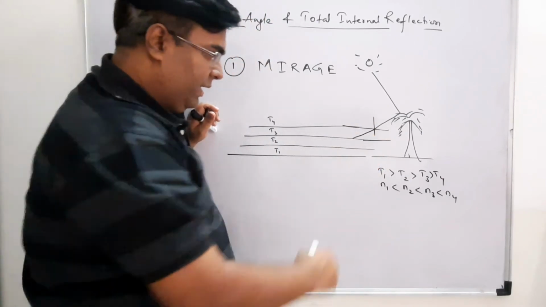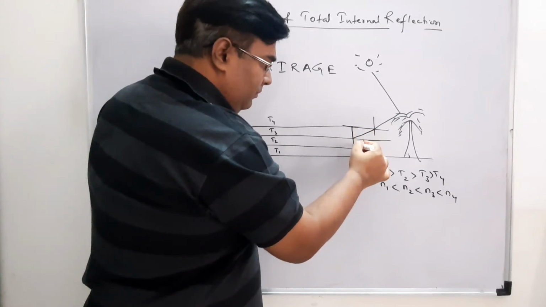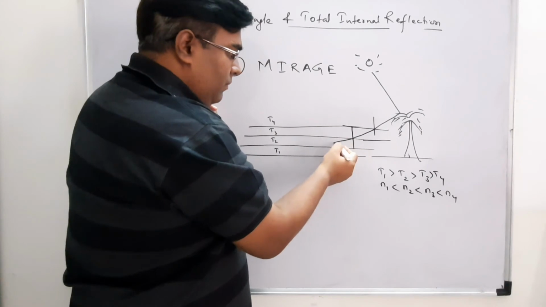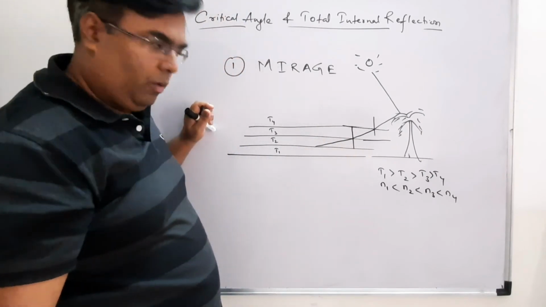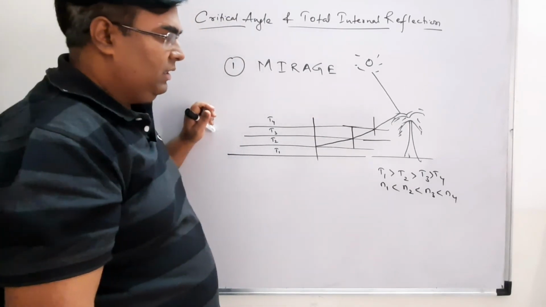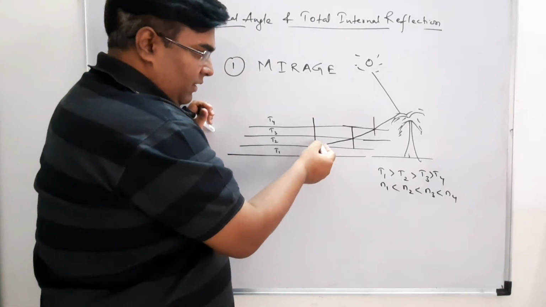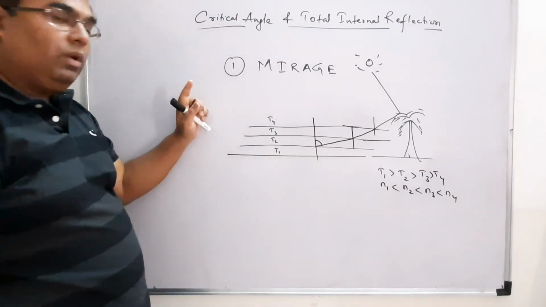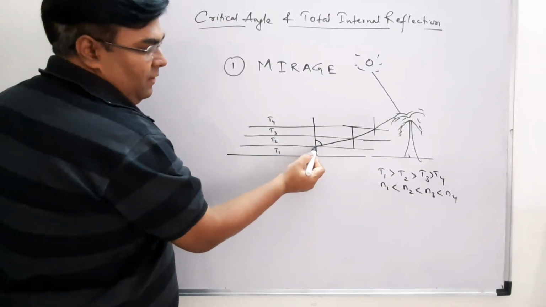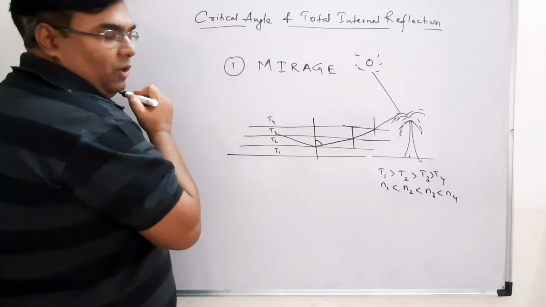Correct? Again at this point, what will happen? It will again move away from the normal. And if this angle is more than the critical angle, then what will happen? It will go like this.